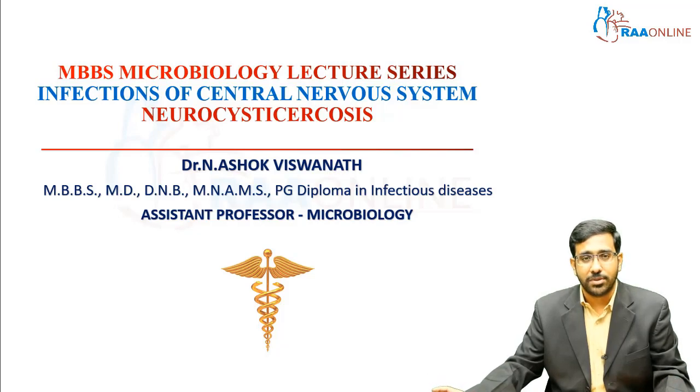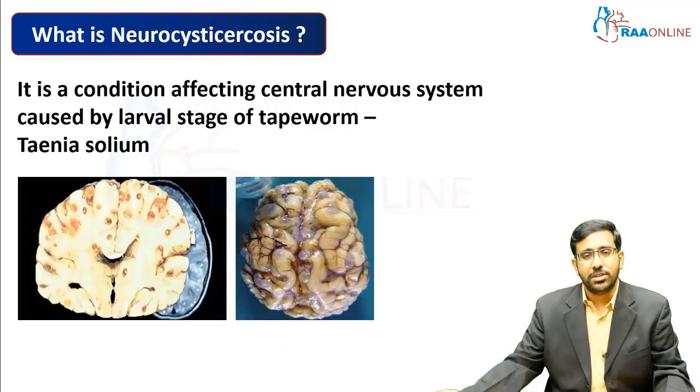Most of the time it is going to be the brain parenchyma, or other regions like the ventricles or any other site in the central nervous system. So we will go in brief about this particular infection. What is neurocysticercosis? It is a condition affecting the central nervous system, caused by the larval stage of the tapeworm, especially Taenia solium.